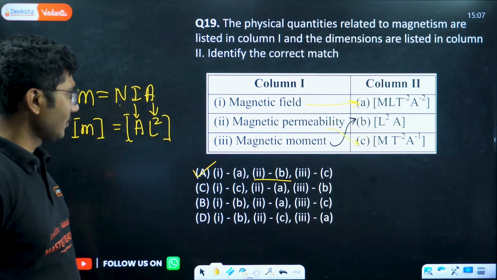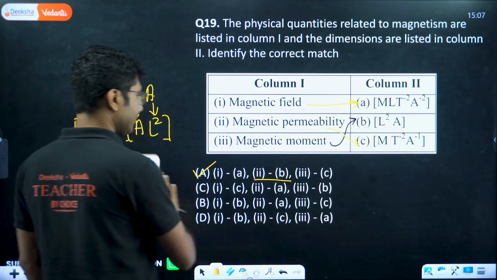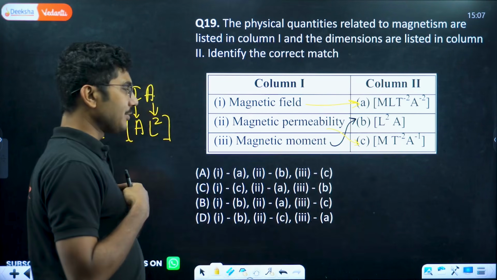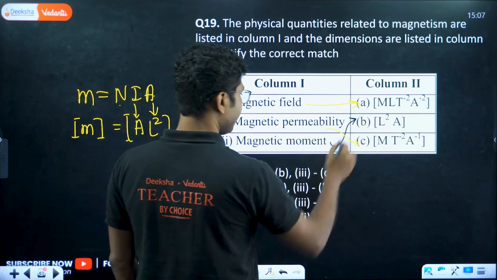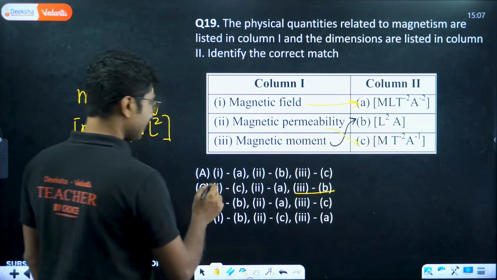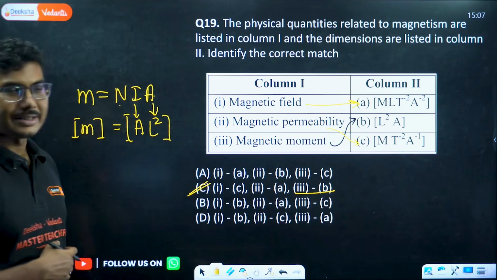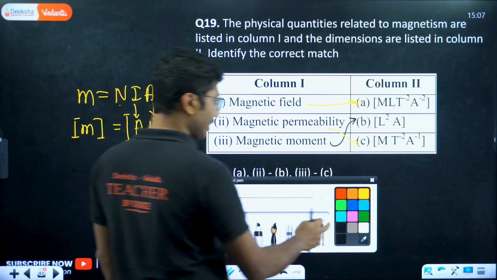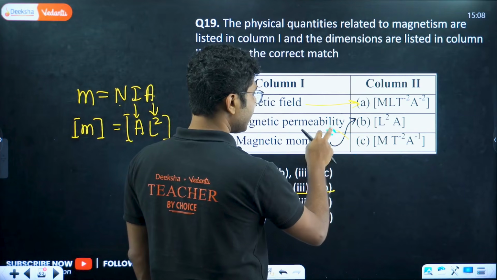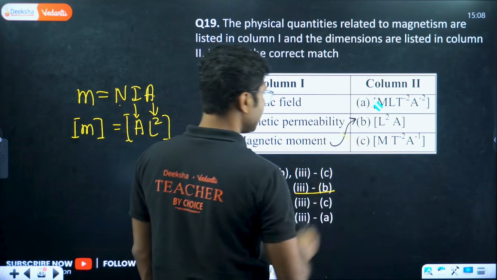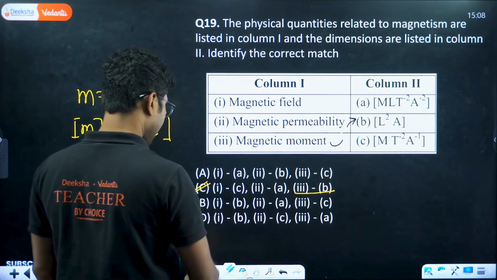Sorry, I made a mistake. Option 3 is matching with B. So this is the correct answer. Sorry, I know many of you are crying right now, sir, what have you done. Yes, sorry, that is a big blunder from my side.